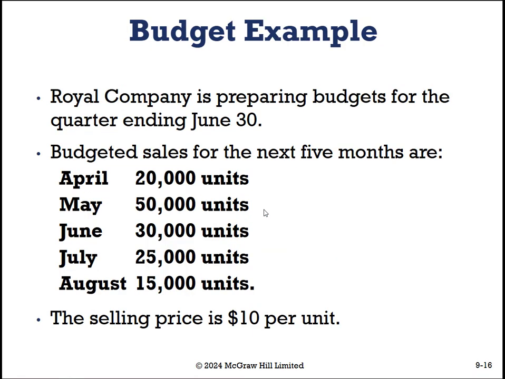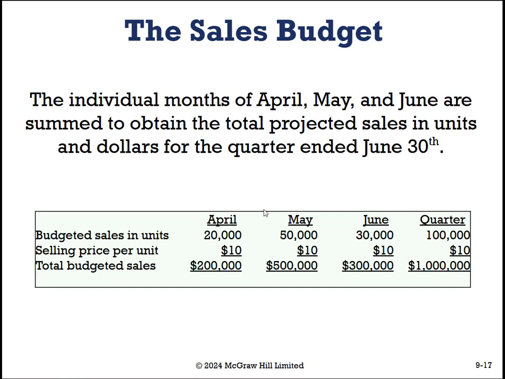Okay. So we have Royal Company, and it's preparing its budgets for the quarter ending June 30th. Budgeted sales for the next 5 months are as follows. Of note, the selling price is $10 per unit. So we're going to take this and translate this into the sales budget. So we took $10 per unit, our budgeted sales per unit, and we see how many sales we're going to have budgeted for the quarter end of June 30th.